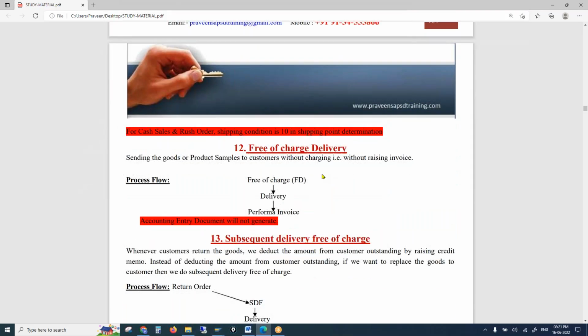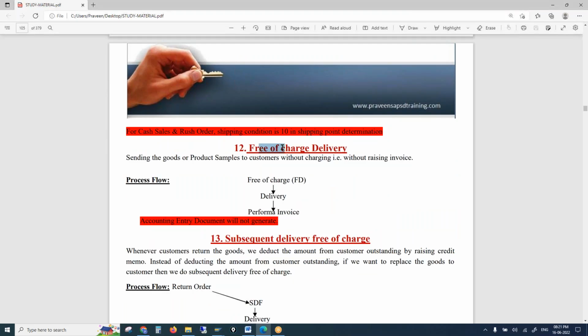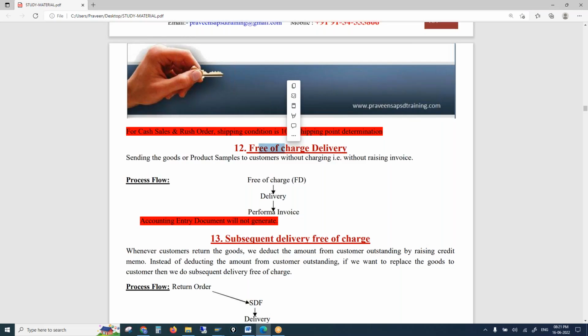Then free of charge delivery. See, this is free of charge delivery, not free goods. Free goods is different. Free goods means you are giving material free to the customer, 1+1. That means the item you are buying and the item you are getting free, both are fully functional materials. They are not samples or trial materials.